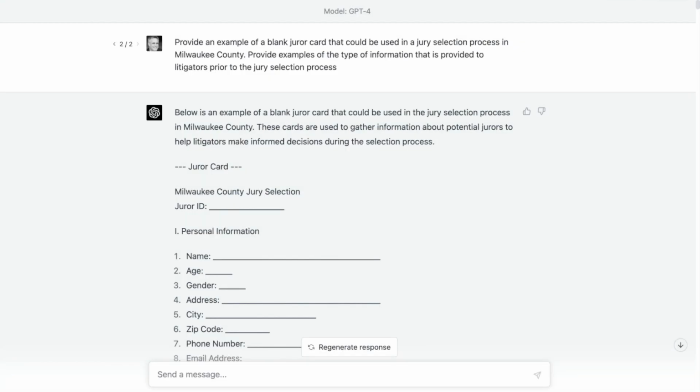I've been looking forward to doing an update to one of the previous experiments where I had used GPT-3, not GPT-3.5 Turbo, but GPT-3 to create juror personas. I was testing the hypothesis that we could create these personas and then present them with the facts of the case, and they would be able to give us some insight as to what a persona's perspective might be on the case itself.